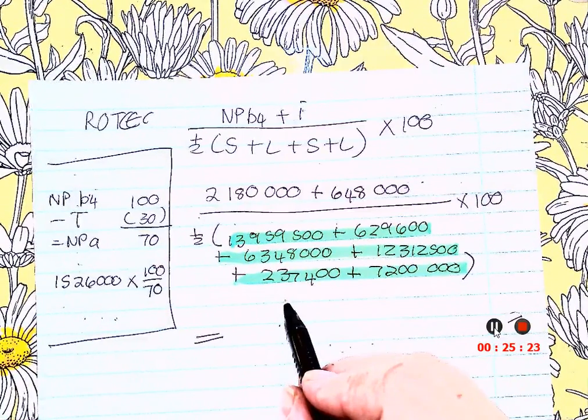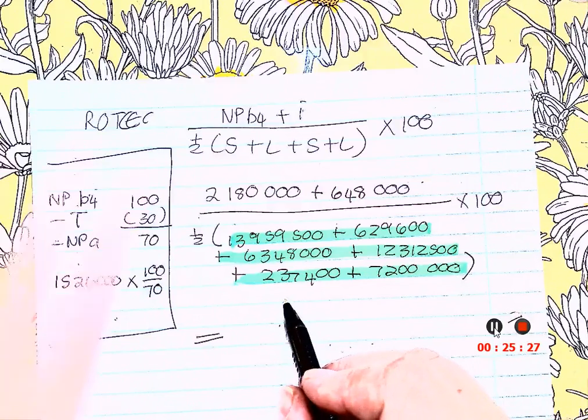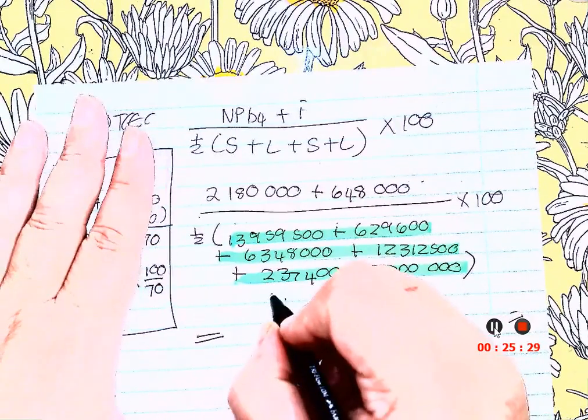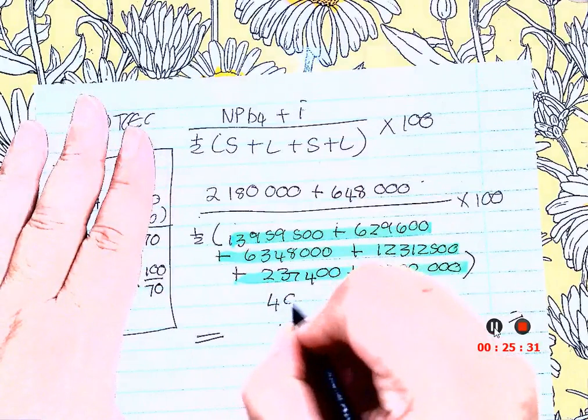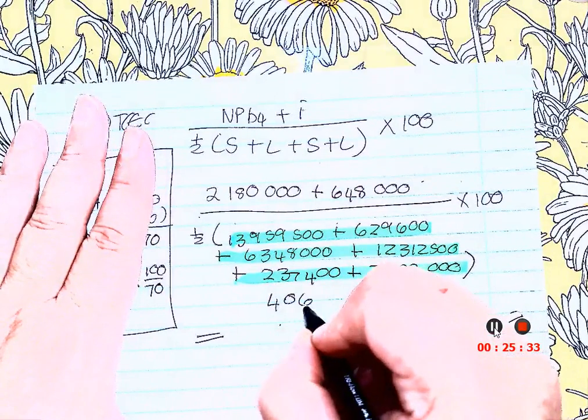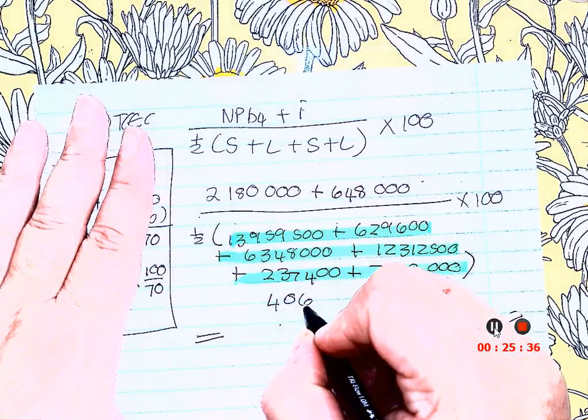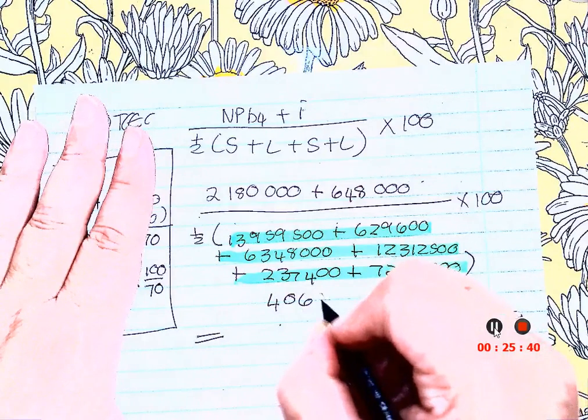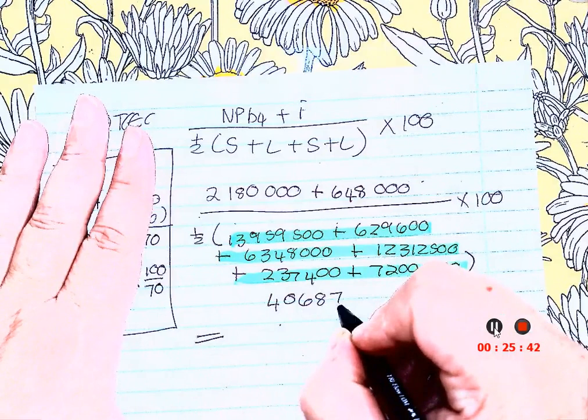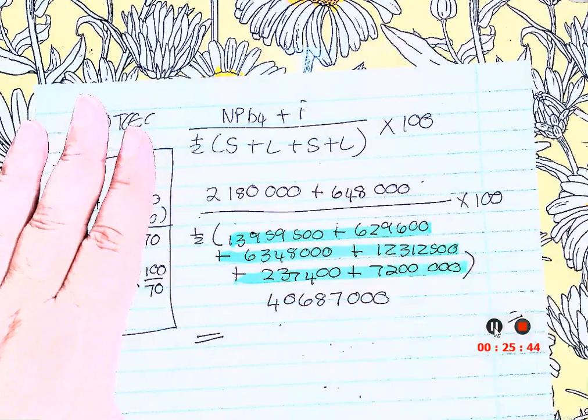So what do I get if I total this? Come, you guys, you must be quick with it. The one on top or the bottom? Bottom. 4, 0, 6, 8, 7, 0, 0, 0.